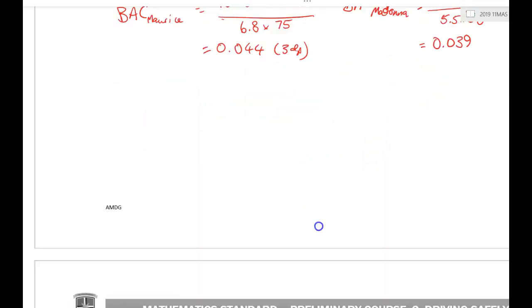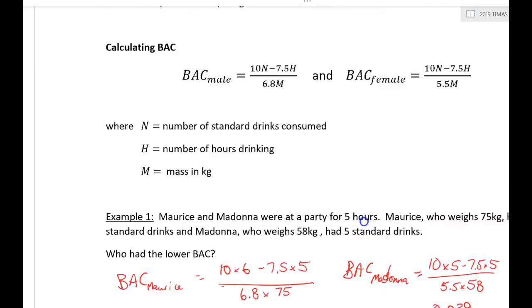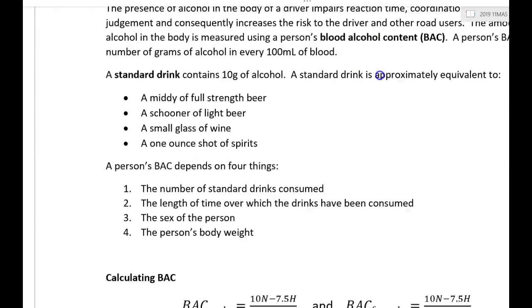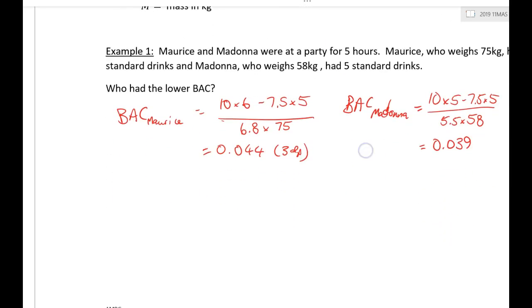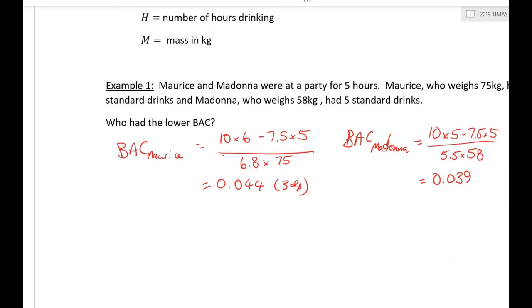Anyway, that's it for the first exercise here. That's exercise 1201. We're jumping towards the back of the book here. It's only a short chapter. Exercise 1201, blood alcohol content. Be careful to show your substitutions before you evaluate. Here's my 3 decimal places. And use the right formula, remembering it's different for men and for women.